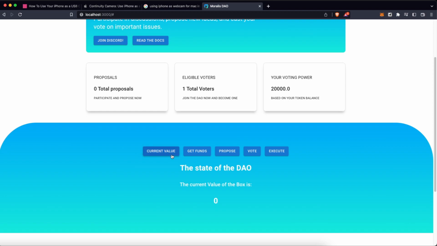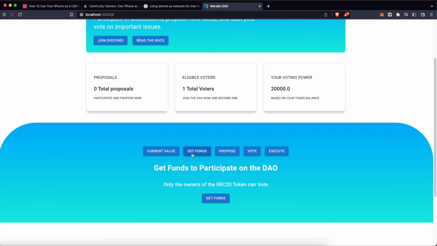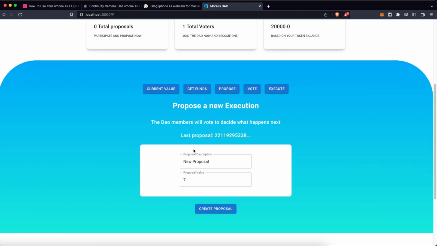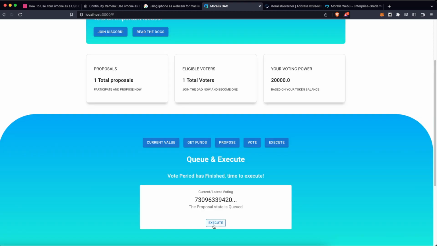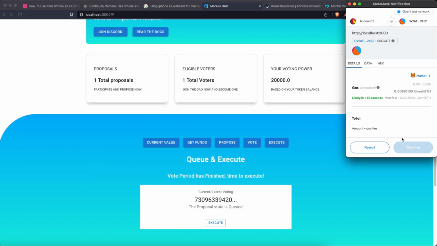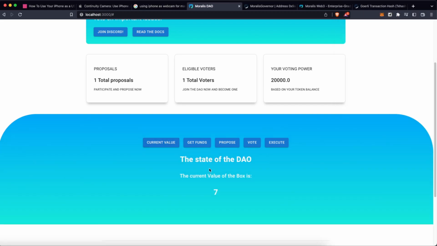We are going to see how to govern another contract, how to get funding in order to be able to participate on the DAO, how to create new proposals. We are going to learn how to participate on the proposals through the voting process, and of course know how to execute that proposal once the voting process has finished, creating meaningful changes on the governed contract.